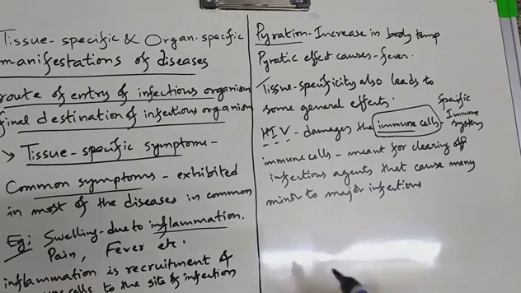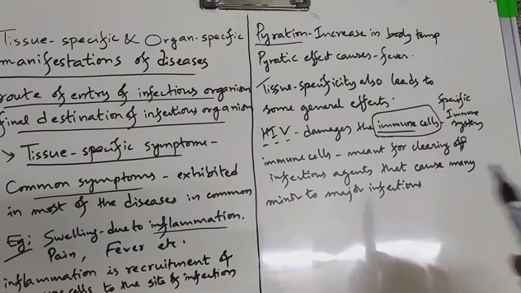Liver is going to function continuously, lungs are going to function continuously, but immune cells are going to function when there is infection in the body.